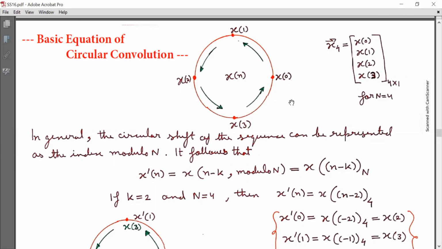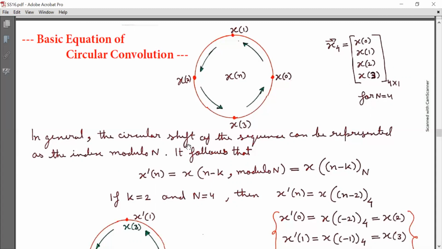Now I can arrange these given elements of the sequence x[n] in a circular fashion as shown, that is in the counterclockwise direction. Here I am placing x0, here I am placing x1, here I am placing x2, and here I am placing x3 in the counterclockwise direction.